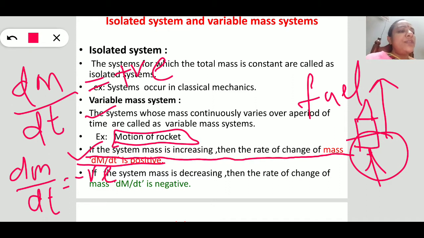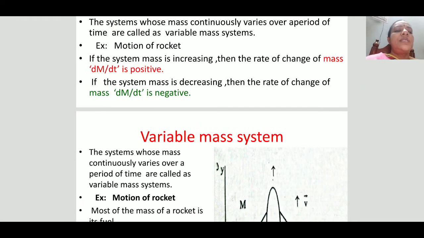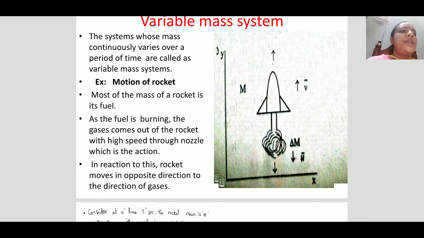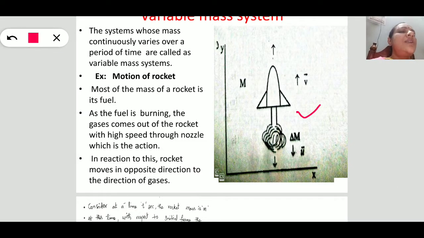So we have to modify the F is equal to ma equation in the case of a variable mass system. So let us derive an equation for this variable mass system. See here, in this slide you are observing the variable mass system. Here, this is a rocket. The rocket is moving in the upward direction, whereas the gases are expelled from the nozzle in the downward direction.